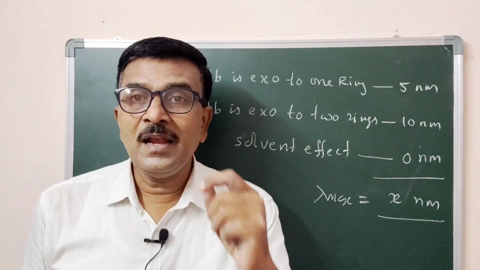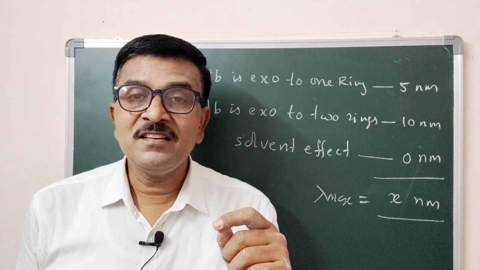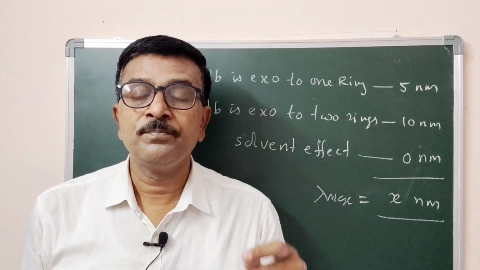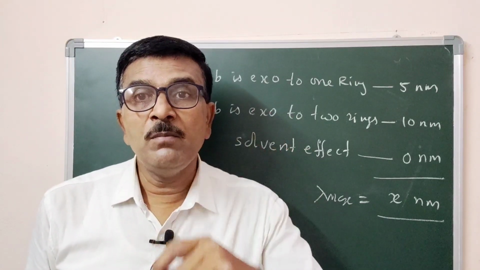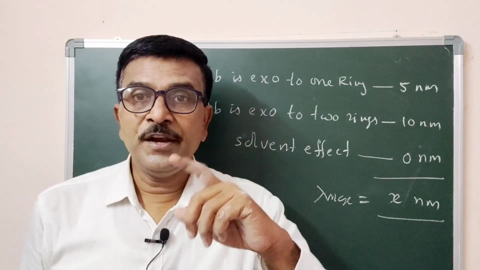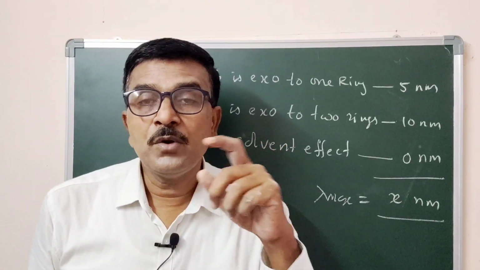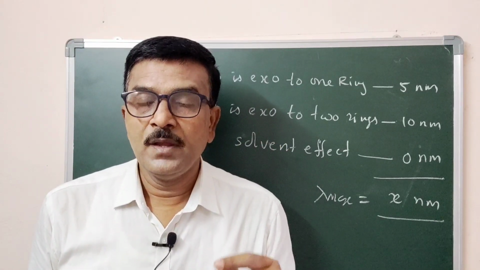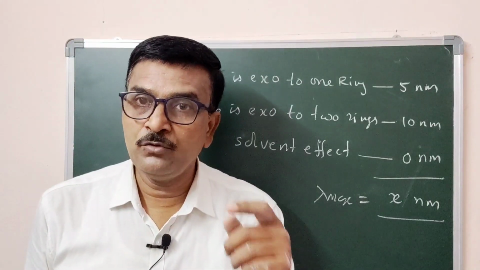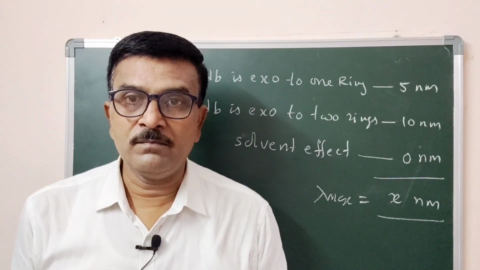Now each dialkyl amine contributes 60 nanometer. Every bicyclic system, if the molecule has a bicyclic system, contributes 50 nanometer. Each extending double bond, an extra double bond extending the conjugation of the first two, contributes 30 nanometer. Each ring residue contributes 5 nanometer. Each exocyclic double bond, if it is exo to one ring, 5 nanometer. If it is exo to two rings, 10 nanometer.